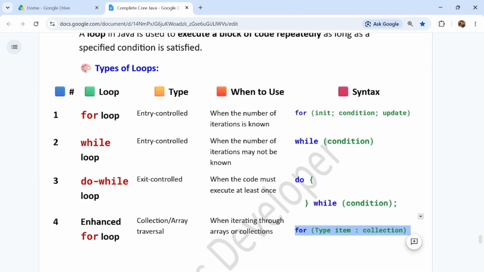So here are the details, a brief description of all the types of loops.